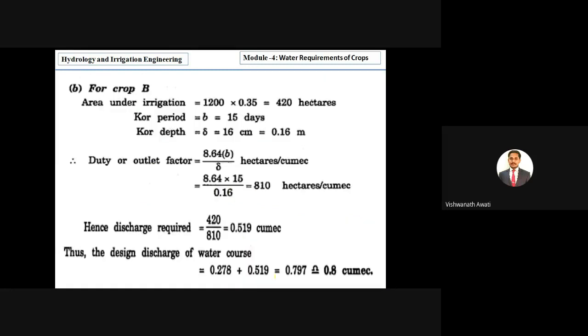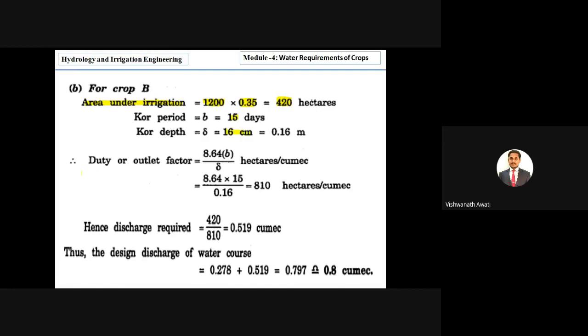Then similarly for crop B, the same procedure we have to follow. First we have to calculate the area under irrigation. The total they have given is 1200, but it is only 35% intensity, so as a fraction it is 0.35. Then we get the area under irrigation, 420 hectares. Then they have given base period 15 days and core depth 16 centimeter.